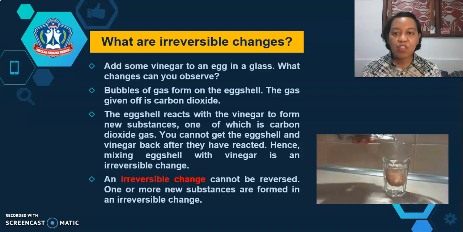You cannot get the eggshell and vinegar back after they have reacted. Hence, mixing eggshell with vinegar is an irreversible change. An irreversible change cannot be reversed. One or more new substances are formed in an irreversible change.